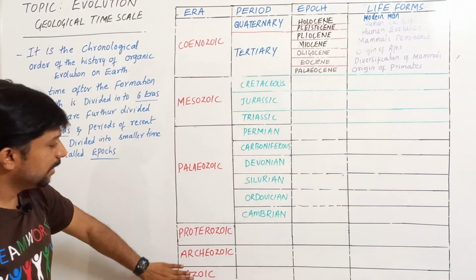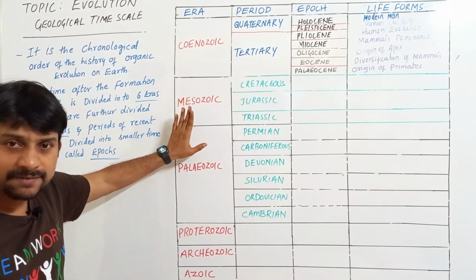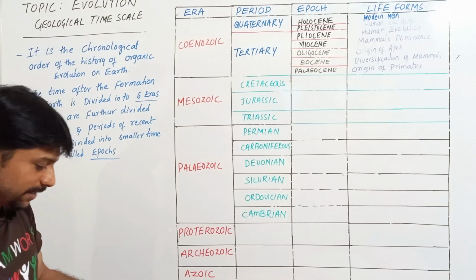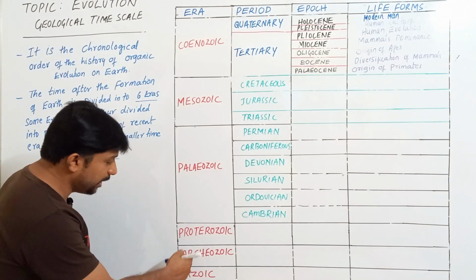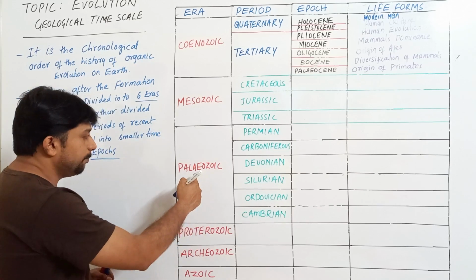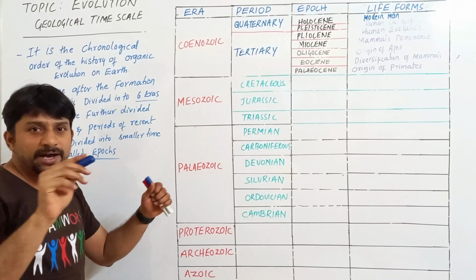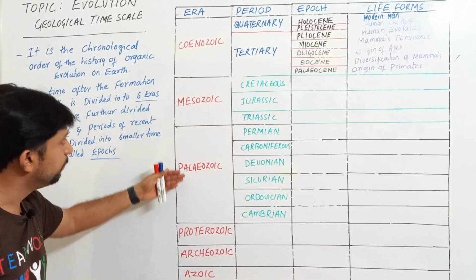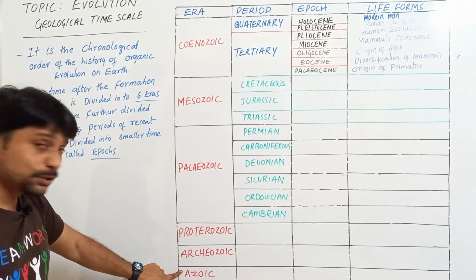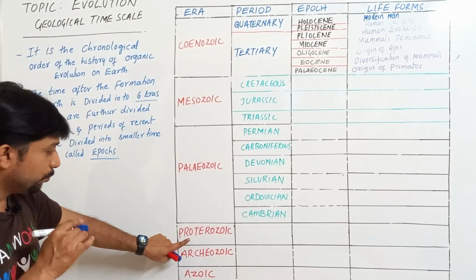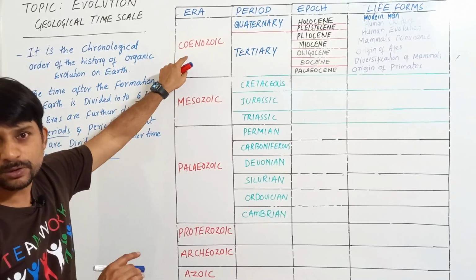Fine. Now let us handle one after the other. First, we have eras. As I said, there are 6 eras. What are they? Azoic, Archaeozoic, Proterozoic, Paleozoic, Mesozoic, Cenozoic. Eras are very simple to remember, only 6 are there. One is Azoic era, Archaeozoic, Proterozoic, Paleozoic, Mesozoic, Cenozoic, right?